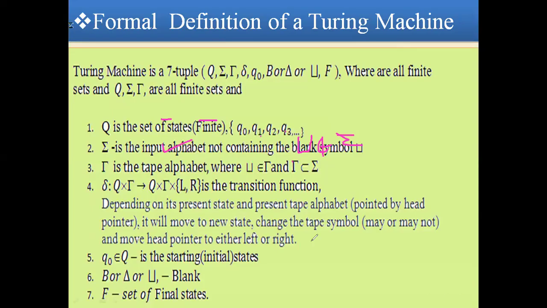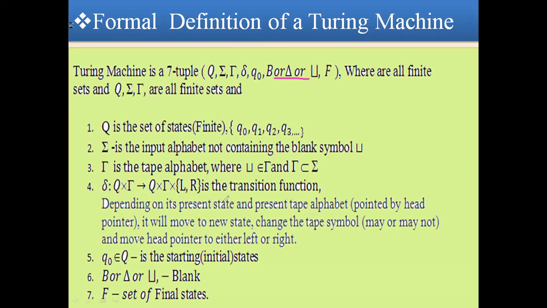This is the definition of a Turing machine. You have seven tuples: Q, sigma, tau, delta, q naught, the blank symbol, and F. Q, sigma and tau are all finite sets. Q is a finite set of states. Sigma is the input alphabet, which does not contain the blank symbol. Tau is the tape alphabet, and the blank symbol belongs to tau. Sigma is contained in tau.